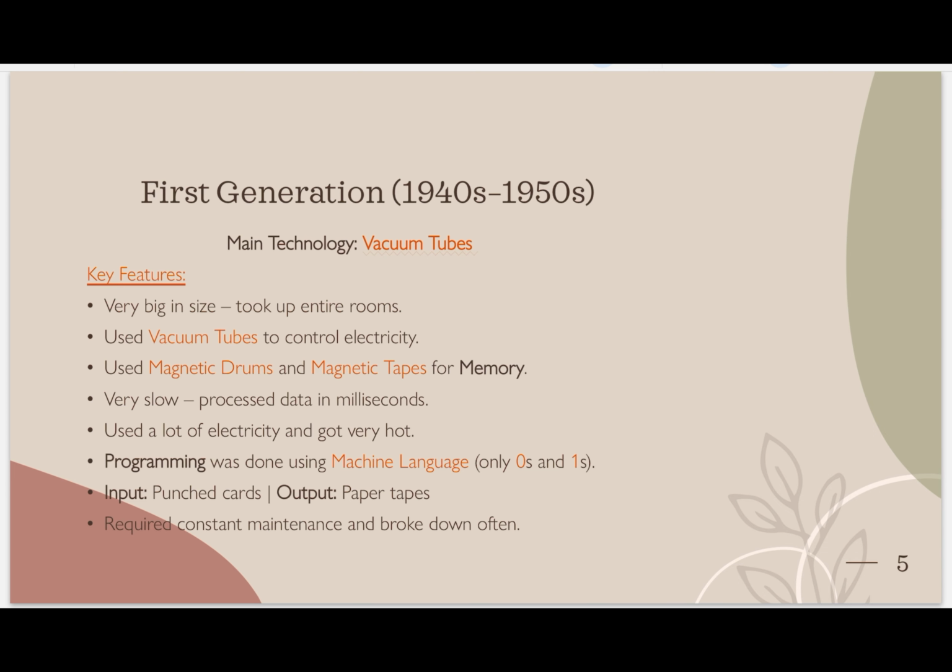Now we will continue. They used a lot of electricity and got very hot. At that time, the vacuum tube, I will show you the images, but for now just imagine an electric bulb, that yellow color electric bulb. Same like that, the vacuum tubes were huge in size, and they consumed a large amount of energy, means electricity. The continuous flow of electricity heated them, and because of that heat they burst or got damaged. So they used a lot of electricity.